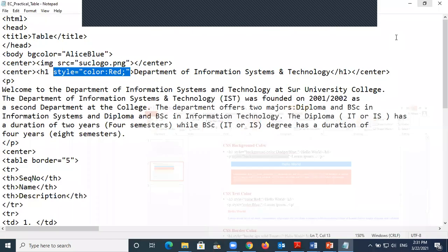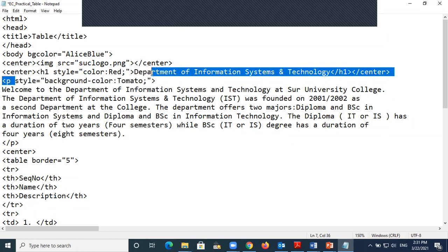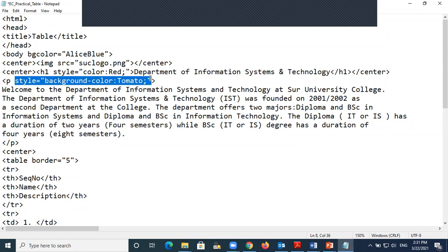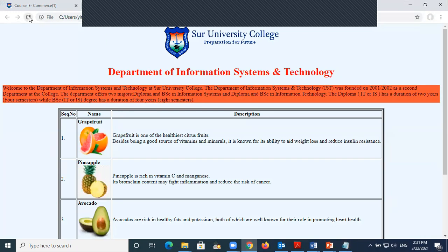So let's go here. I have a paragraph, P open and P close. For this paragraph, I'm going to put the background color. So it is going to be style, background color is tomato. Tomato color is something like orange, not really orange. File, save. Now go and refresh and see the difference. The background is highlighted with the tomato color. See, this is the tomato color. This is how you can design your website.